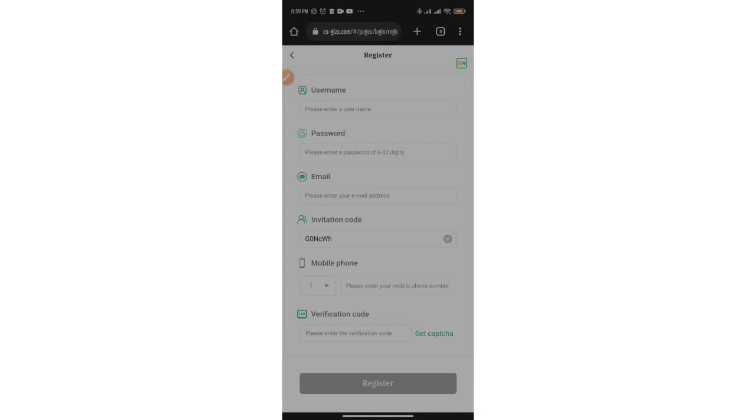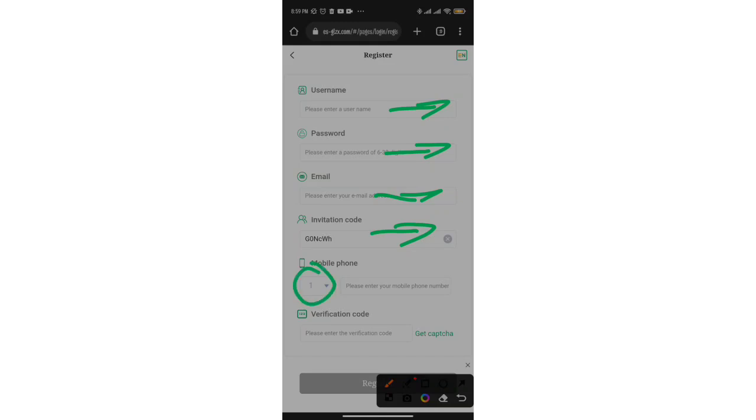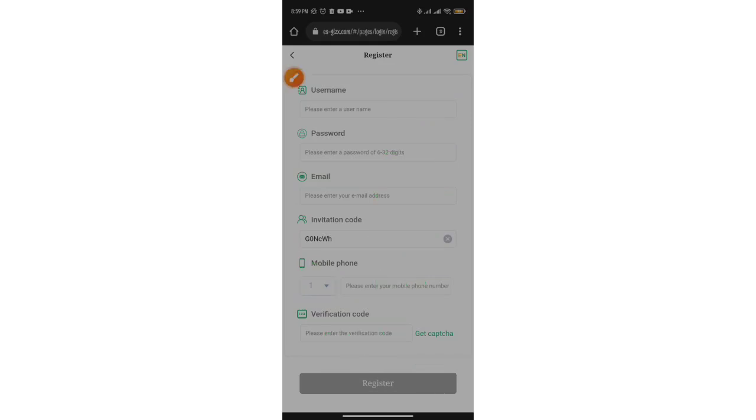Now if you click the link here, it will take you to this wonderful page. On this page we have username, password of 6 to 30 digits, email address, and here is my invitation code. You change here to your preferred country, add your number and get the verification code. When you do that, there's a link here, you click it and you're already registered to the platform.